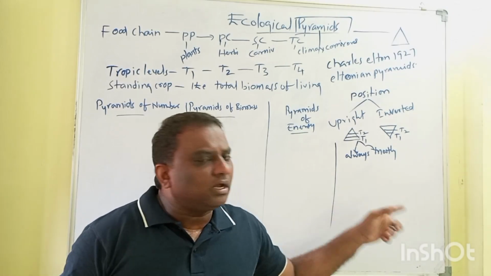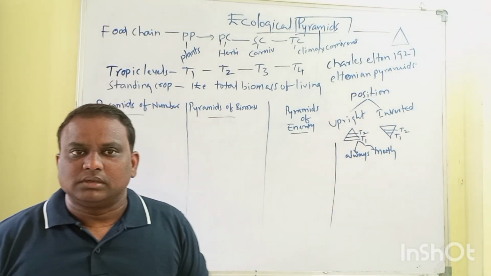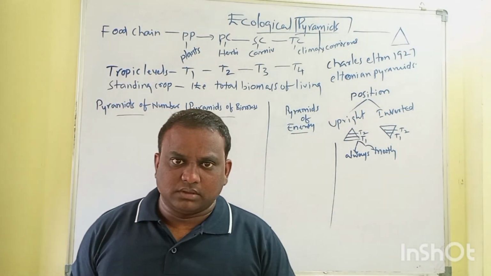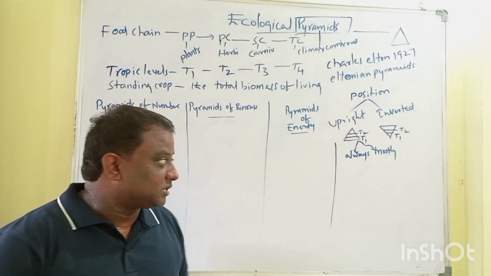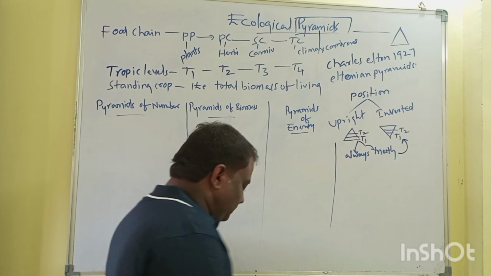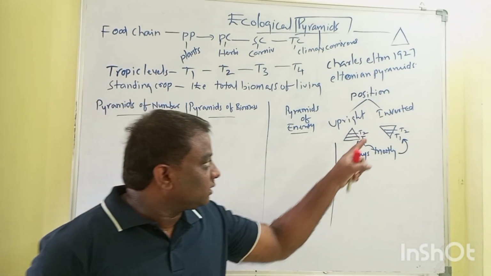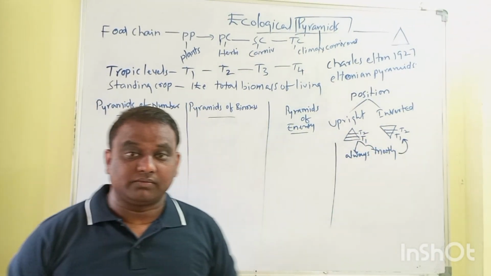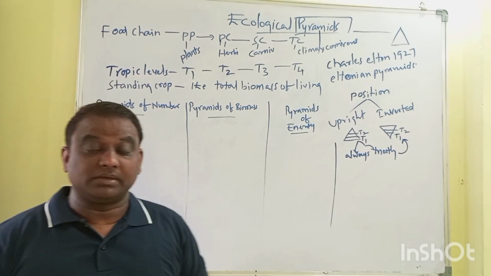Now, when it comes to mostly upright, it means in some ecosystems the pyramid can be inverted. When you say mostly, there is a possibility of inverted examples also, and those inverted examples are very important. For example, let us start with the pyramids of number.